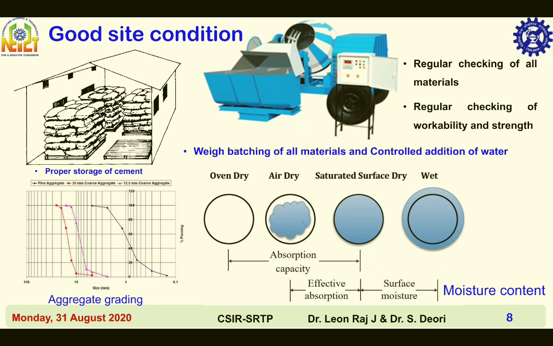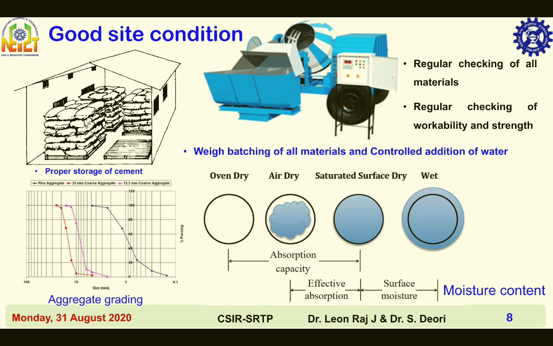Then grading. Aggregate grading. Good grading of fine and coarse aggregate is essential for making quality concrete. Typical grading curves for fine aggregate and coarse aggregate are shown in this figure.